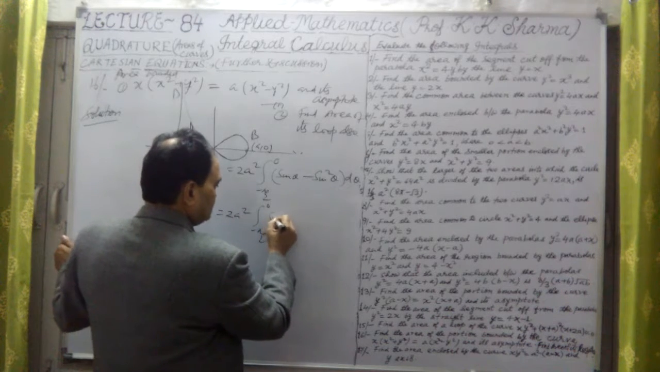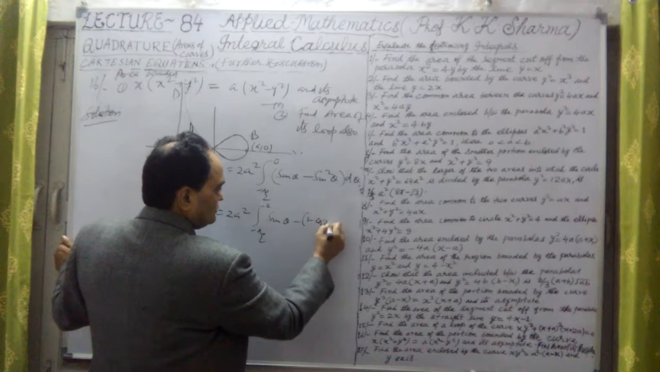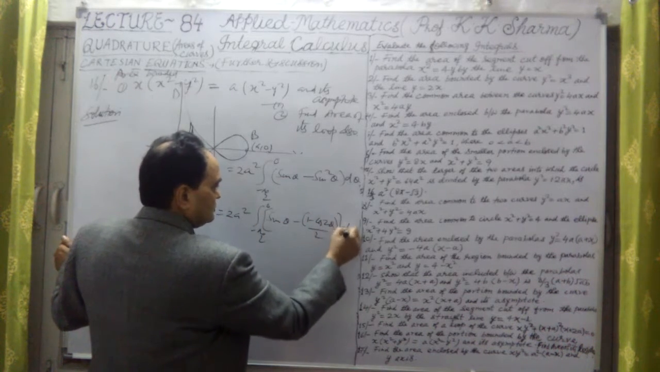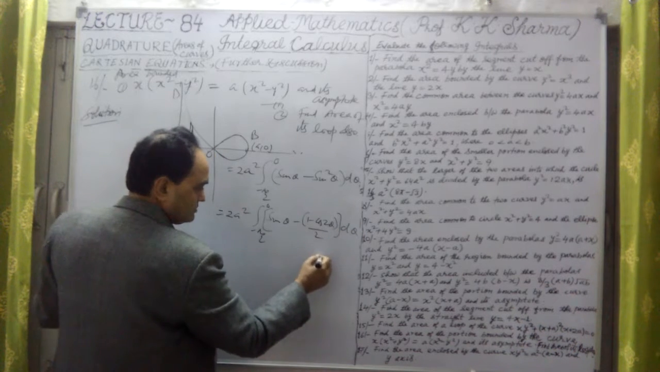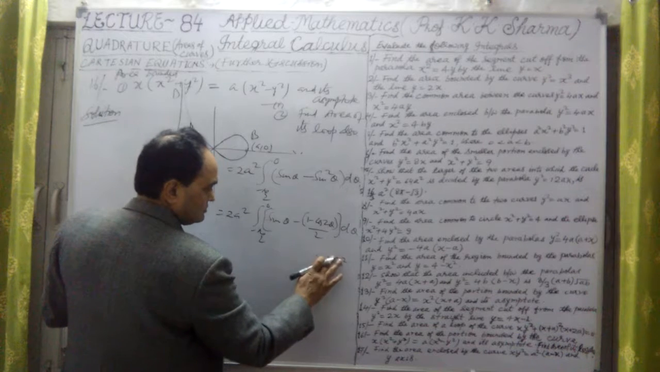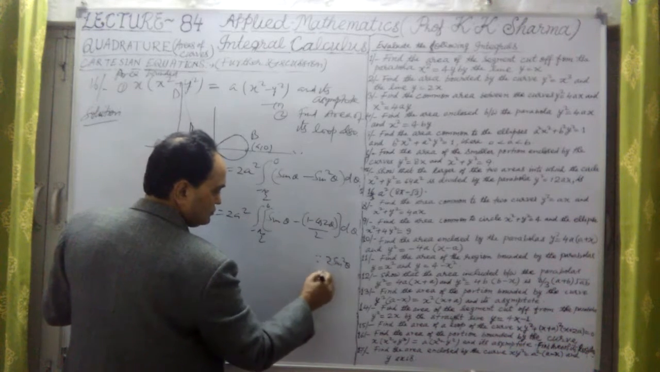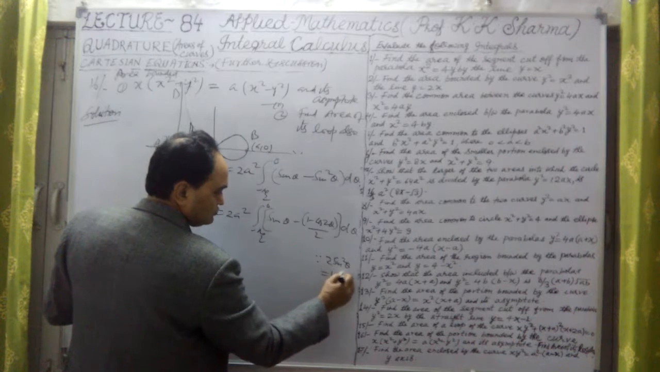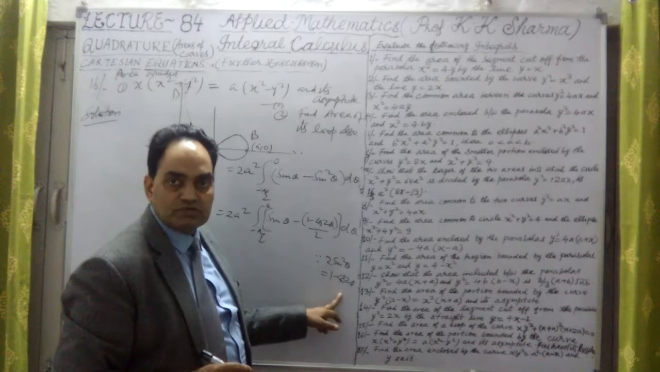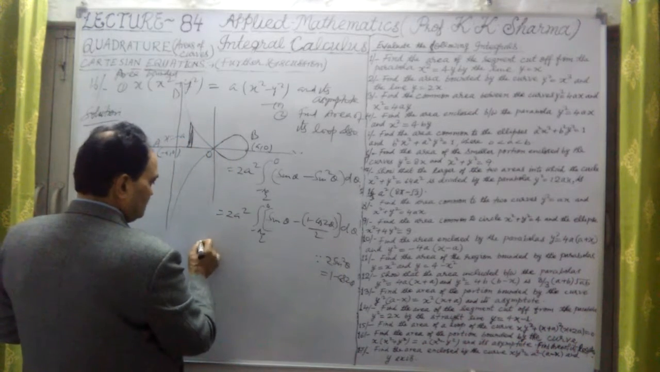If I change that, sine square theta is 1 minus cos 2 theta upon 2 d theta. Why? Since 2 sine square theta is equal to 1 minus cos 2 theta, divided by 2, so sine square theta equal to 1 minus cos 2 theta upon 2. This we have substituted here. Now let me solve it further.